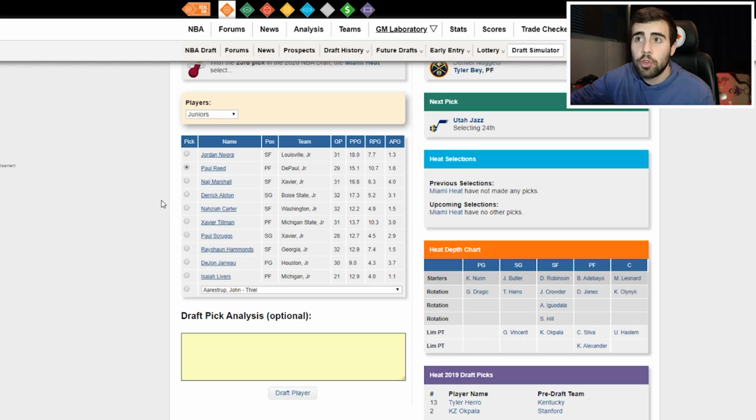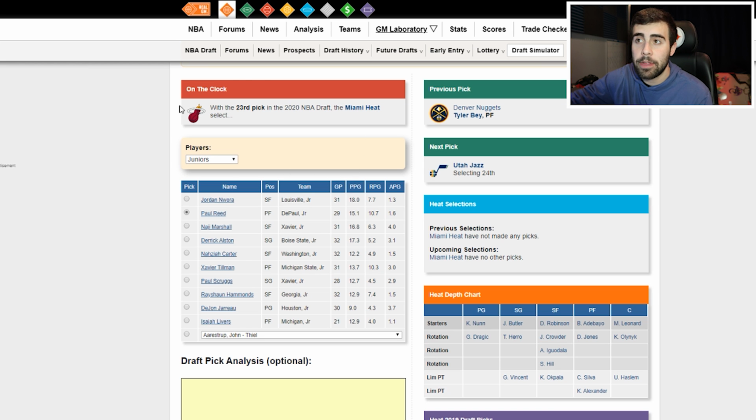So with the 23rd pick in the NBA draft, I'm going to have the Miami Heat select a junior from DePaul, and that is going to be Paul Reed, who is a really good defender. He's a good shot blocker. He's a good rebounder, and I think that he could maybe use another front court member. I think he could play alongside Bam Adebayo, and they kind of need that power forward at this current moment because they are starting Meyers Leonard and Bam Adebayo.